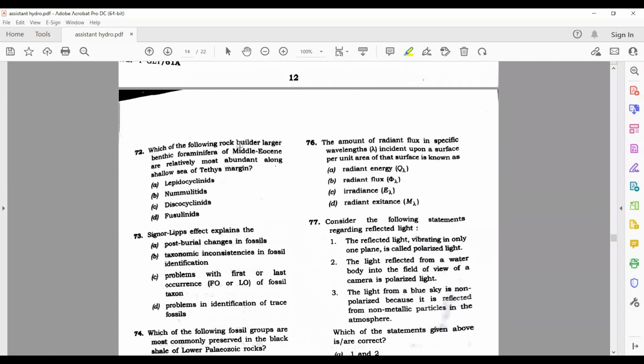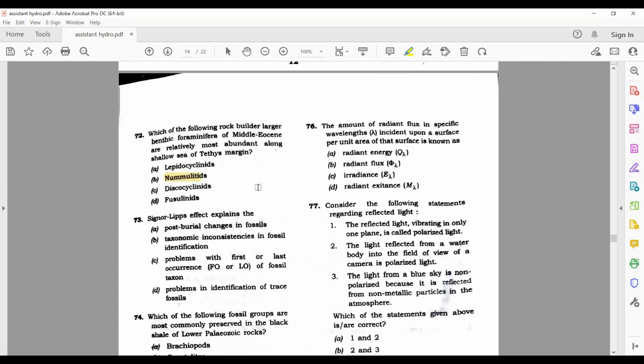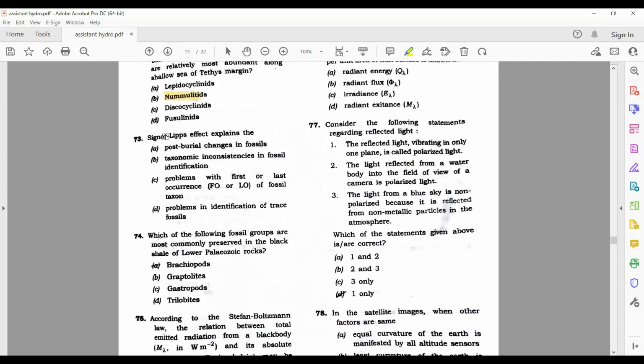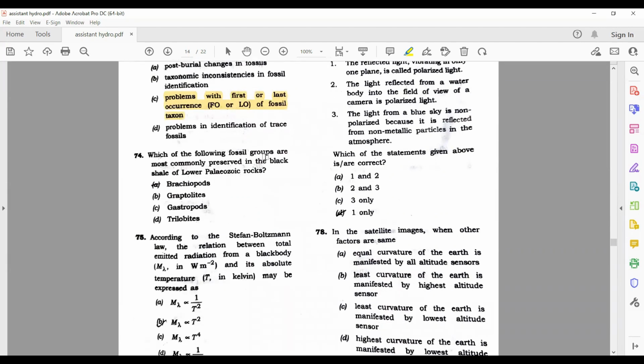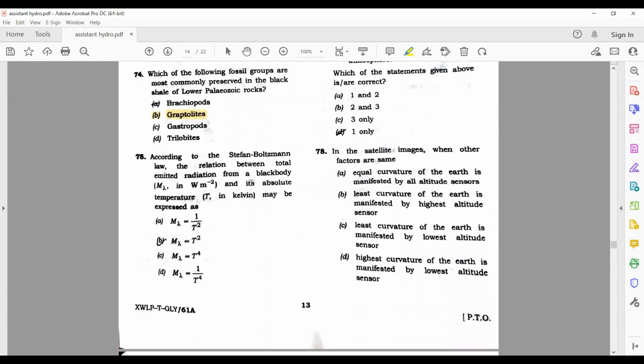Which one of the following rock builder larger benthic foraminifera of middle Eocene are relatively most abundant? B is the correct answer. Signor-Lipps effect explains the problem with the first or last occurrence of fossil taxon. This is the right answer here. Next, which of the following fossil groups are most commonly preserved in the black shale? Black shale, then it is graptolites.